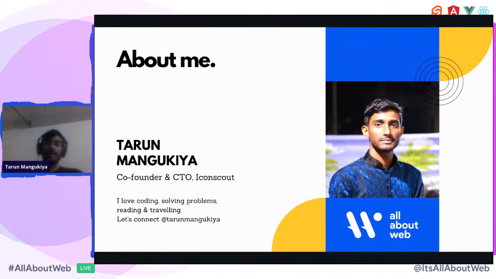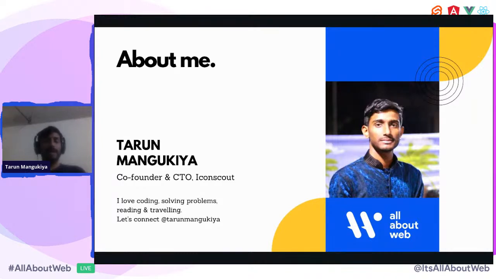So the full Icon Scout website, if you check it, is built on top of Vue.js. We have more than 250 landing pages, which are powered by 400-plus components written in Vue.js. So you can also ask me mostly anything related to Vue.js.